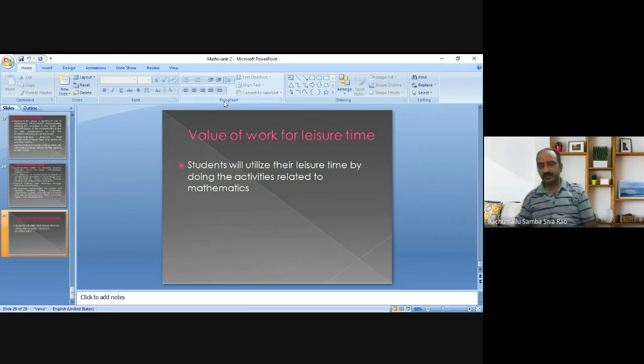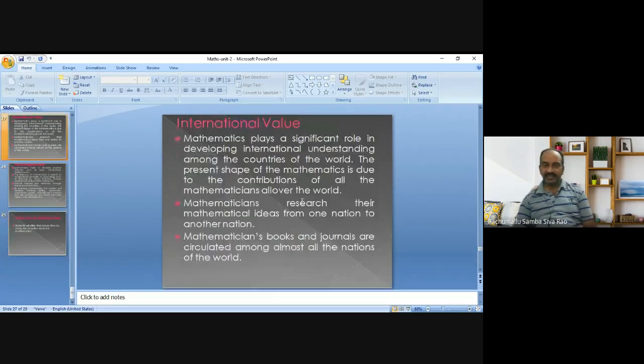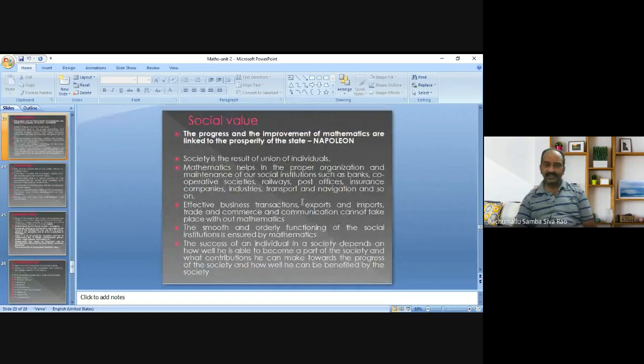mathematical seminars. So anyhow, once a student is motivated towards mathematics, automatically he utilizes his leisure time doing activities related to mathematics. Hence we can say that mathematics has value of work for leisure time. So these are all the values of teaching mathematics.